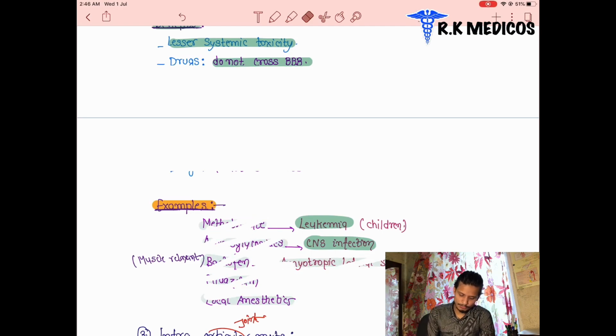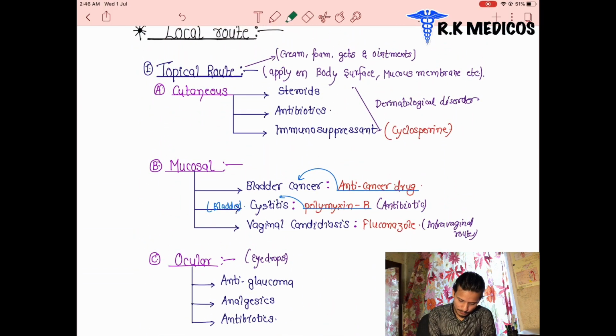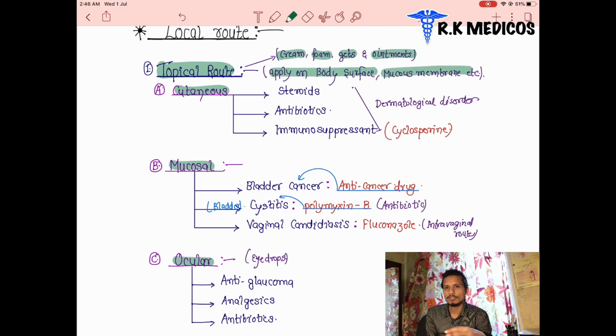Next one we are going to discuss, the last one, is the topical route. In the topical route, there are three: cutaneous, mucosal, and ocular. The topical route basically uses creams, foams, gels, and ointments. They are applied on the body surface generally and on the mucous membrane. And in the cutaneous way, they are basically used.